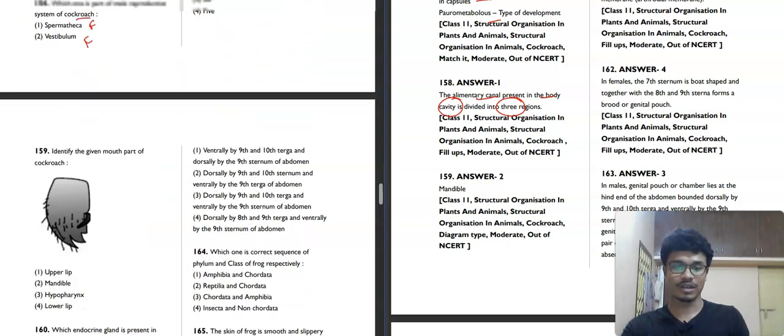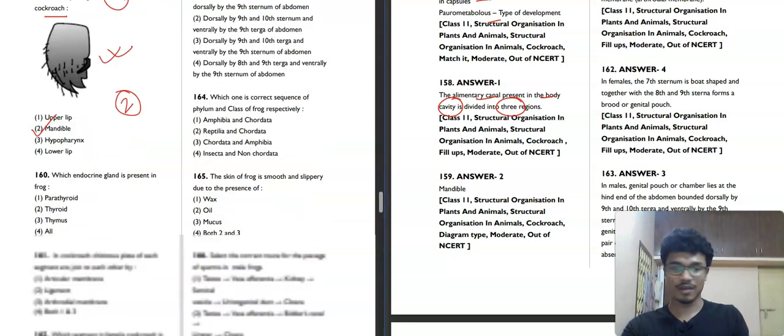Now moving towards the next question, question number 159. It is asking to identify the given mouth part of the cockroach. What is this part in the cockroach? Options given are upper lip, mandible, hypopharynx or lower lip. This mouth part of the cockroach is basically the mandible. So the second option will be our correct answer for this question. This diagram is given in the NCERT. Now moving towards the next question, question number 160.